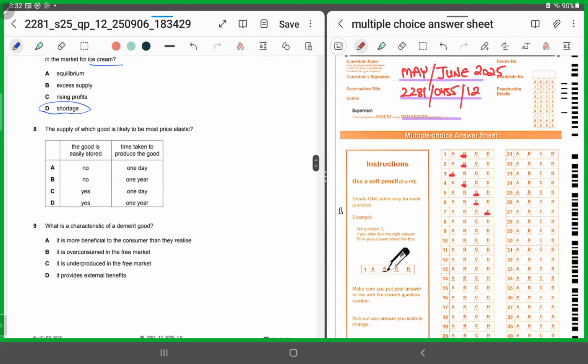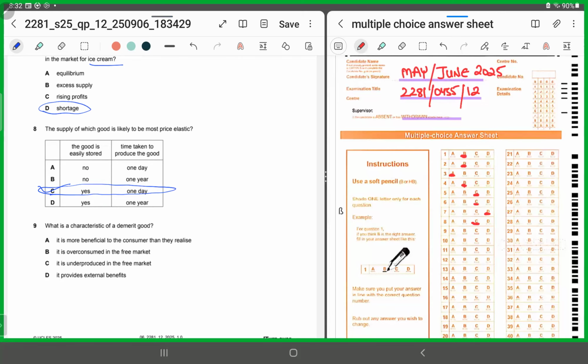8. The supply of which good is likely to be most price elastic? This means that a small change in price will bring around a big change in quantity, right? So quantity is responsive only if storage is easy and it would be less time consuming. So if storage is easy and it's less time consuming, this means what? The good is easily stored, yes, and time taken to produce the good is only 1 day. That's the least amount of time required. So for 8, it has to be C.